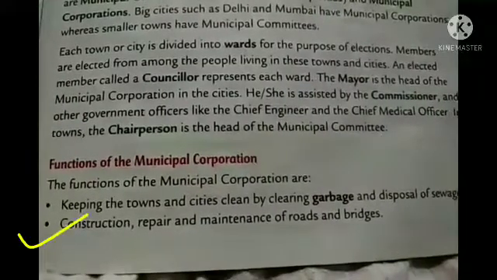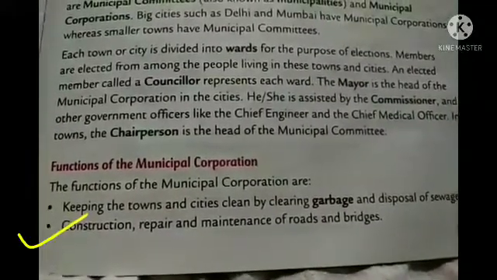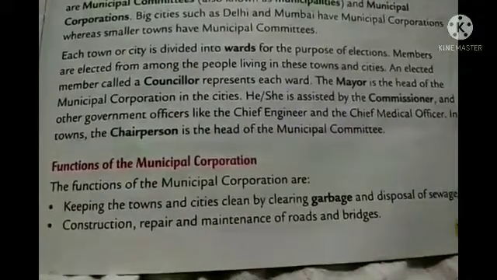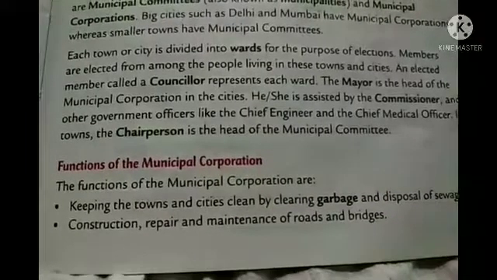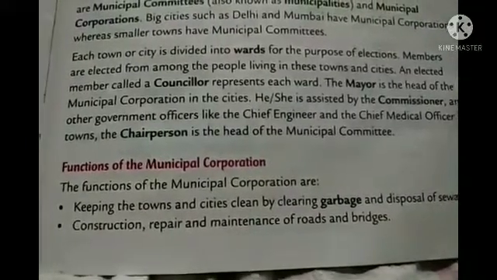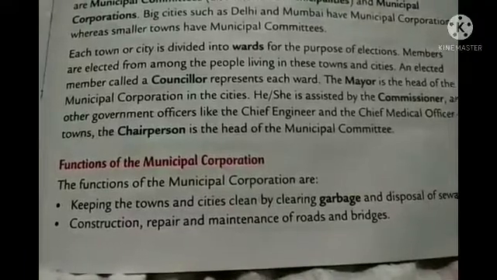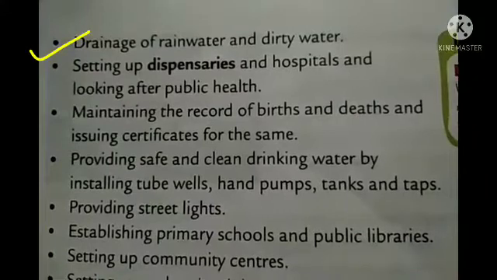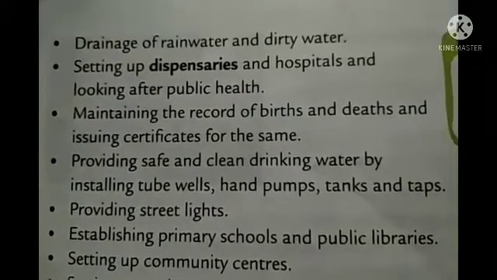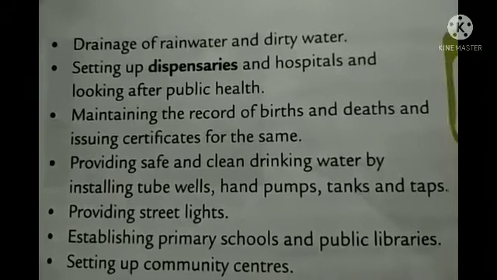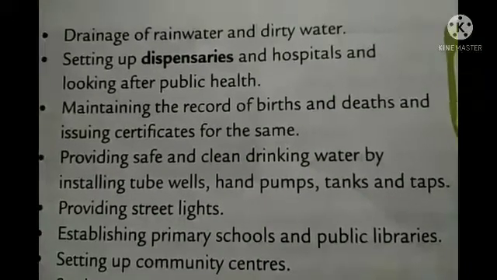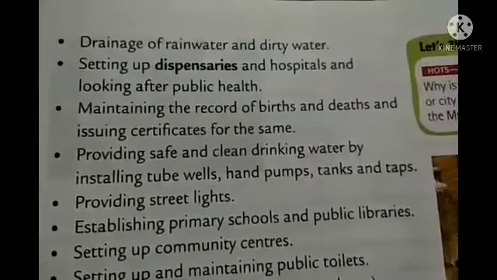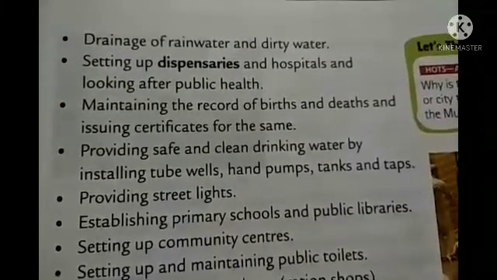Construction, repair and maintenance of roads and bridges. Obviously it's very important, because for communication purposes roads and bridges are very, very important, and for that the construction should be made properly, and if any damage occurs, repair is very, very important. The next point is drainage of rainwater and dirty water. It's very, very important, because if the dirty water and the rainwater do not pass clearly, then there may be chances of flood, and that is a very problematic situation for normal people, right?